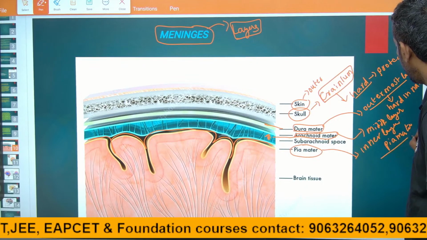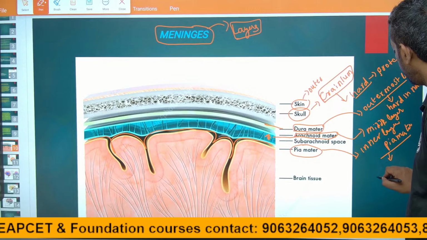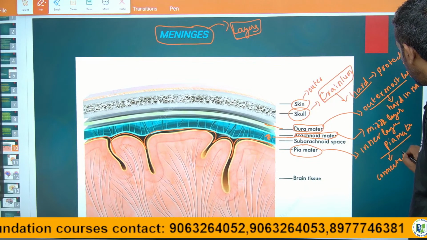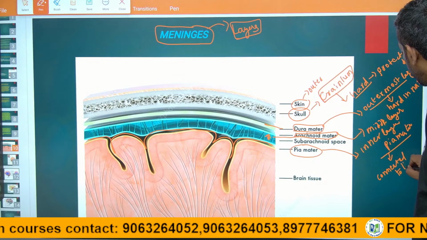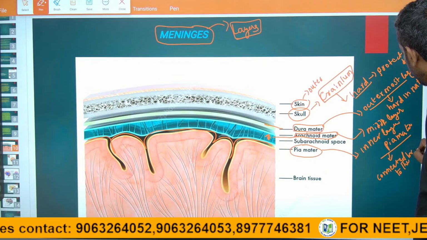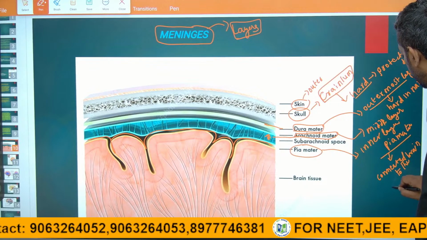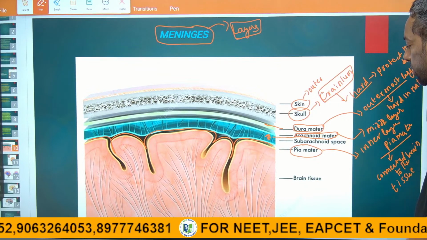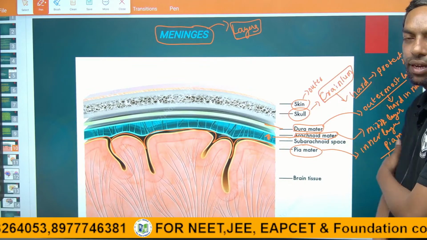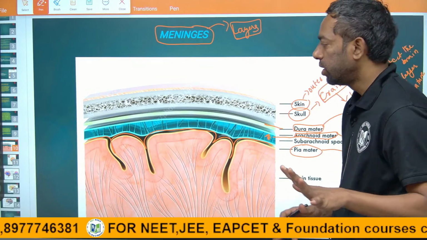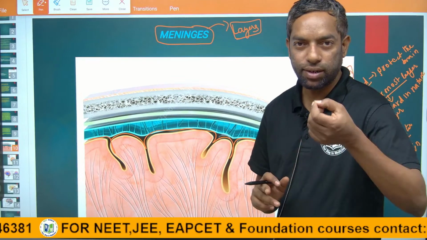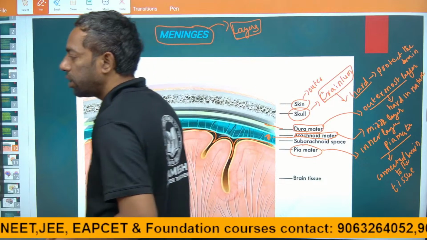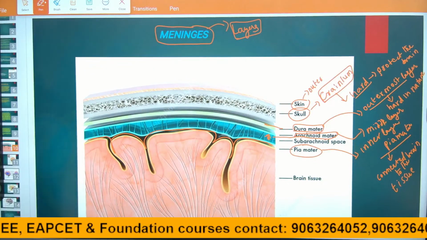Pia mater is connected to the brain tissue. Okay, these are the layers of the brain, guys. They can ask you the order of the layers. Don't get confused, you can go and find the order.